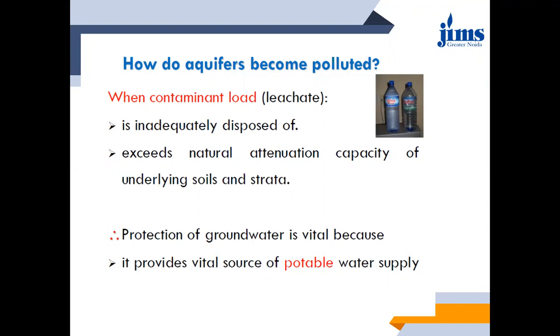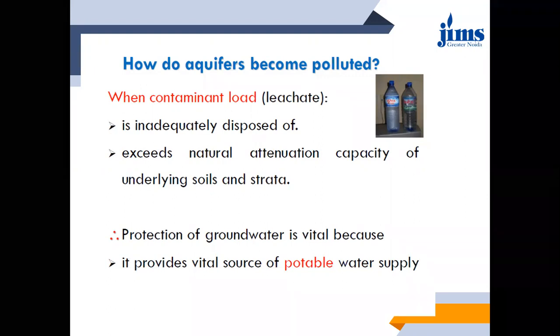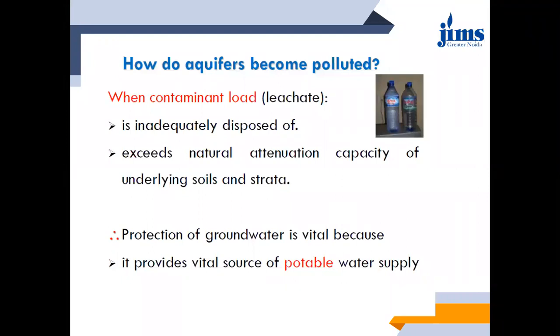So this protection of groundwater is vital because it provides a very vital source of potable water supply. See, most of the time you might have seen in NCR it is a bit less popular, but in other parts of our country, the drinking water source is the underground water itself. People might be having pumps at their home itself. They will be doing the boring operation in their respective homes, and they'll be generating their own water supply. In NCR, due to low water table and other reasons, it is not permitted, but in most parts of India, this is the most common source of potable water supply.